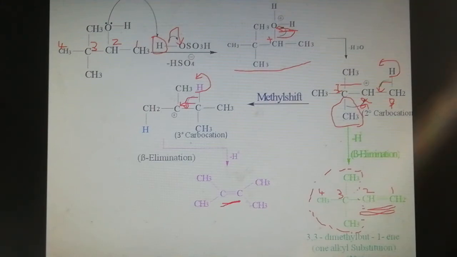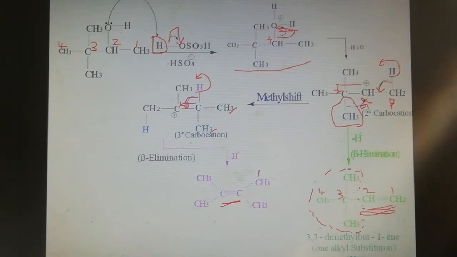So this carbon has 2 methyl groups, and similarly this side has 2 methyl groups. So this product contains 4 alkyl substituents.